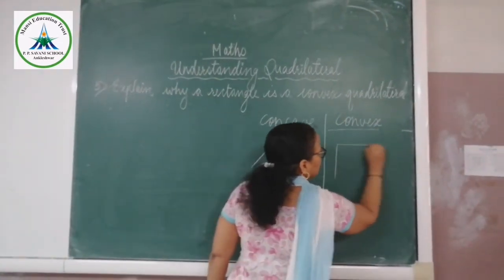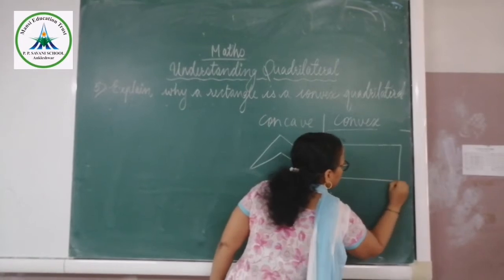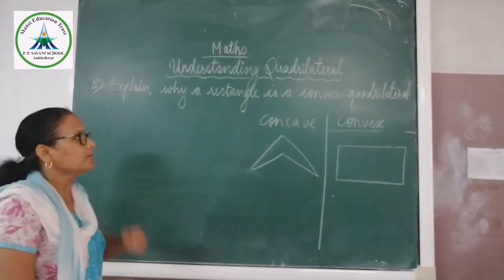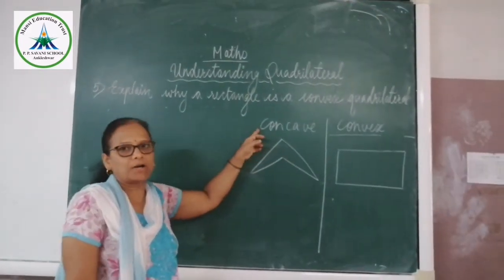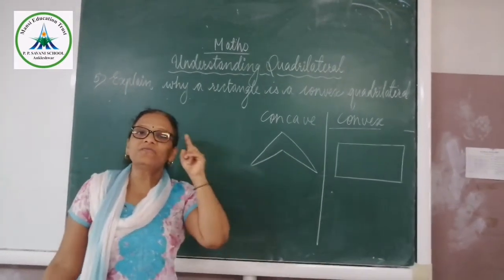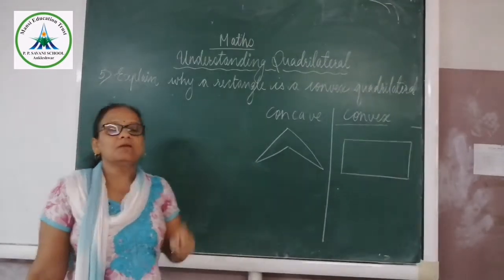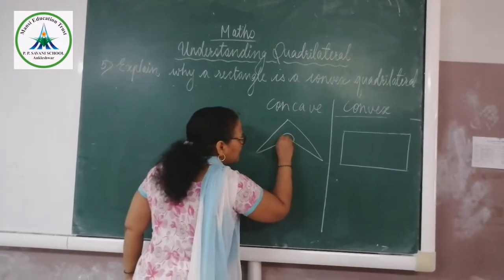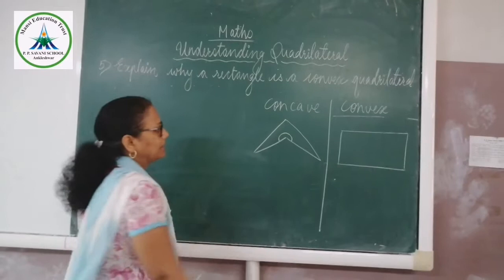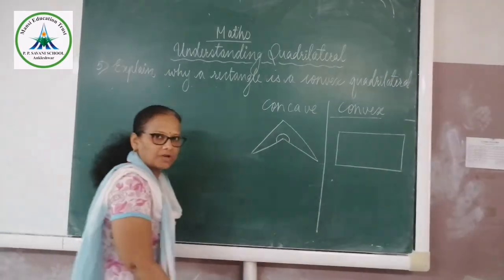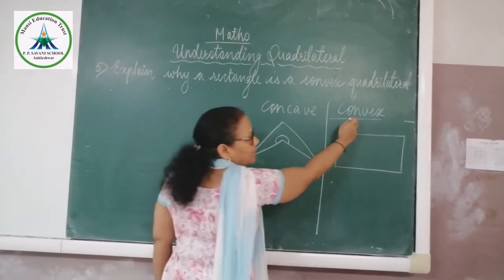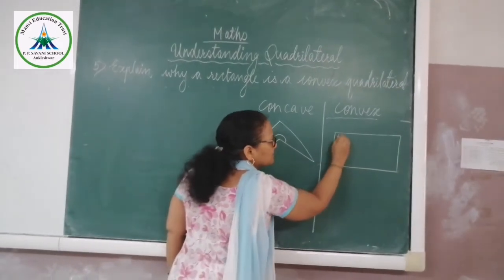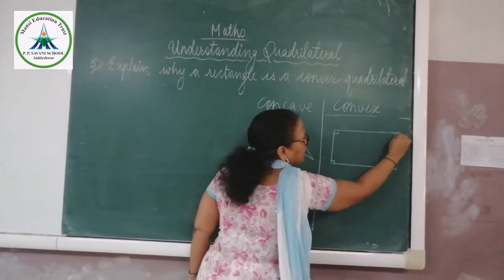Okay, suppose you draw the rectangle. Now in a concave quadrilateral, one of the angles must be greater than 180. If you talk about this angle in this concave quadrilateral, this is greater than 180. But if you talk about convex, all the angles are less than 180.